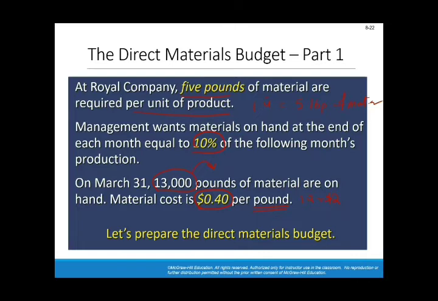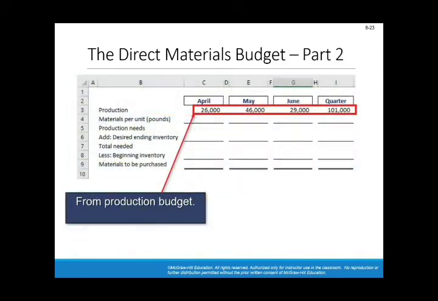Now let's prepare the direct materials budget. The starting point, the first line: you will purchase raw material based on the number of units that you want to produce. So the first line, logically, will be the number of units of production. The material per unit of production is given at 5 pounds, LBS, which stands for libras.